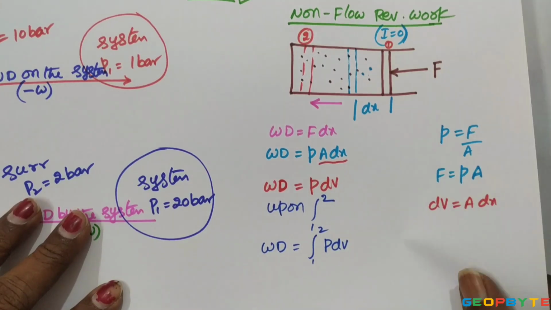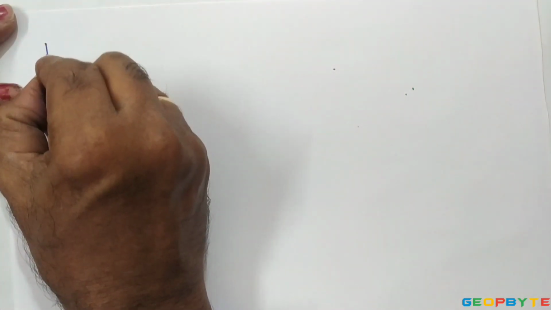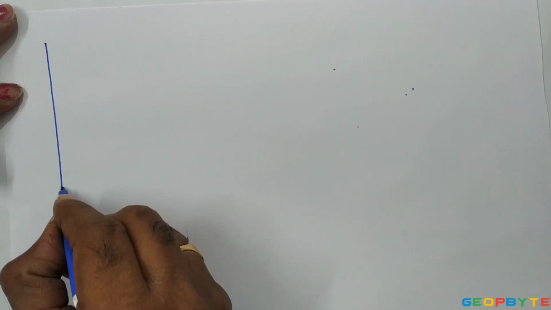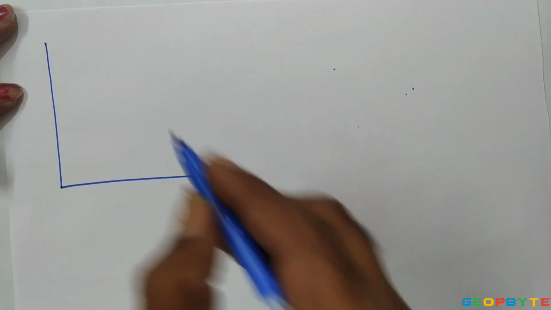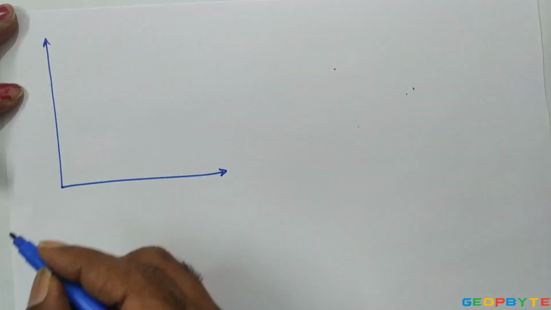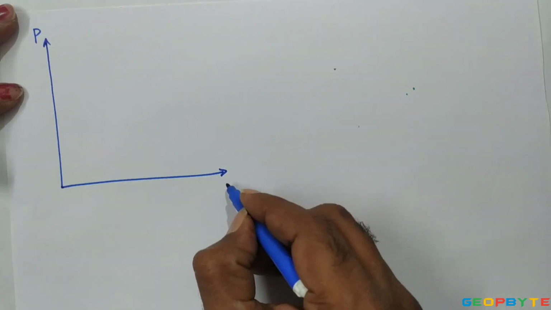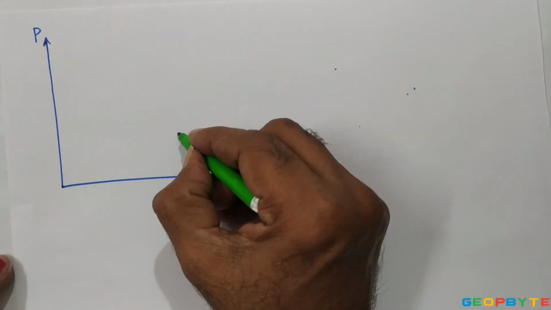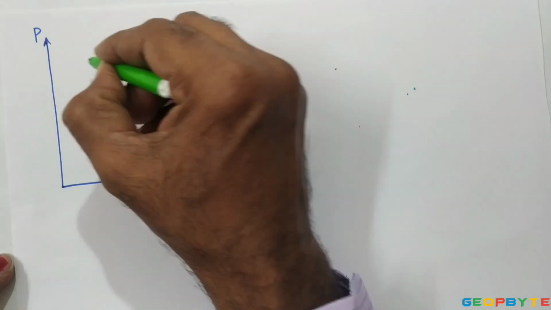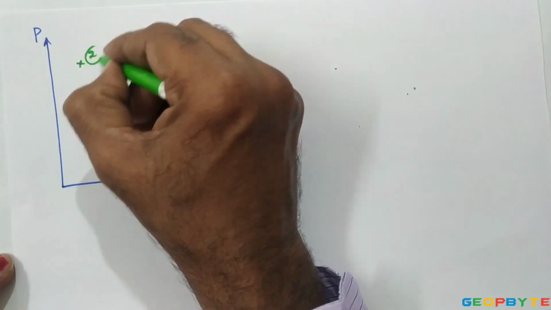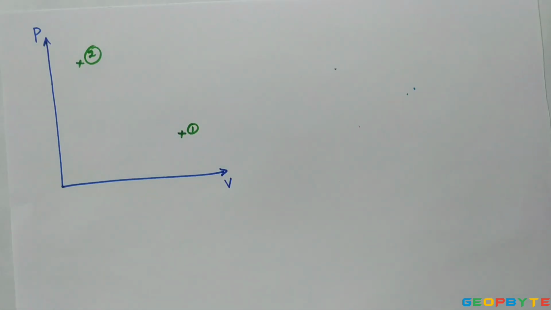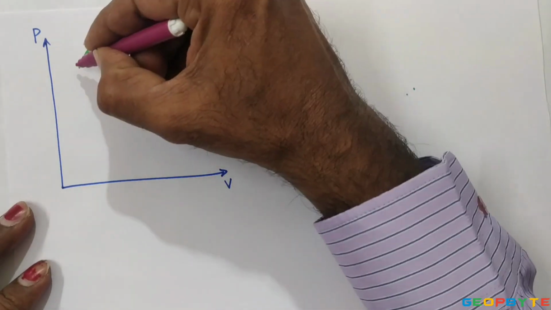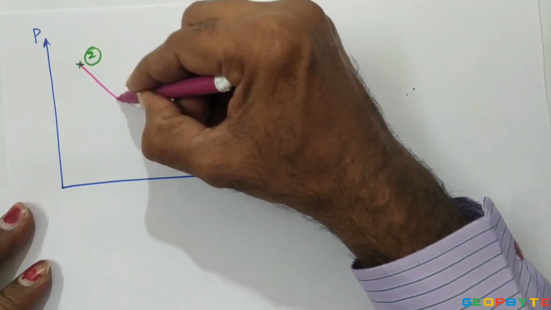That displacement work or non-flow reversible work can be represented on a PV diagram like this. Let us take the PV coordinate system, pressure versus volume. Let us take the initial state somewhere here and the final state somewhere here, and an imaginary process connecting them.